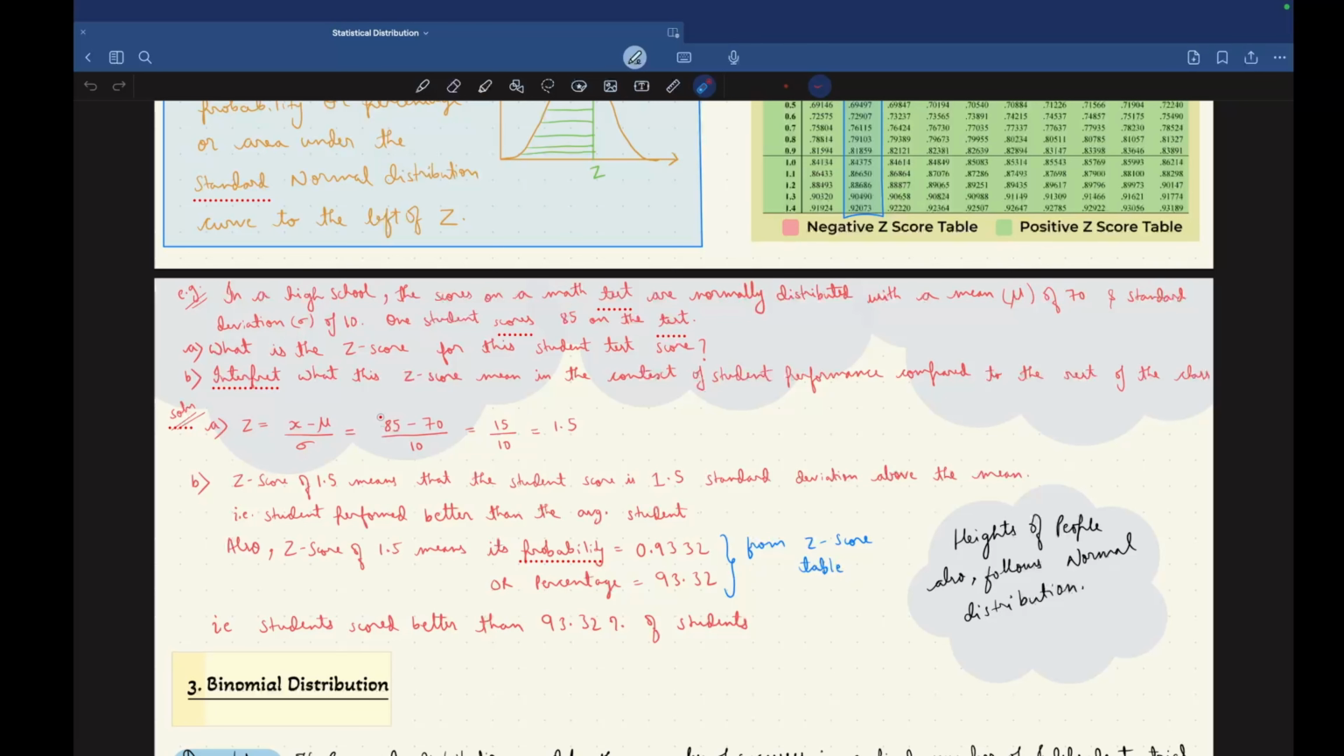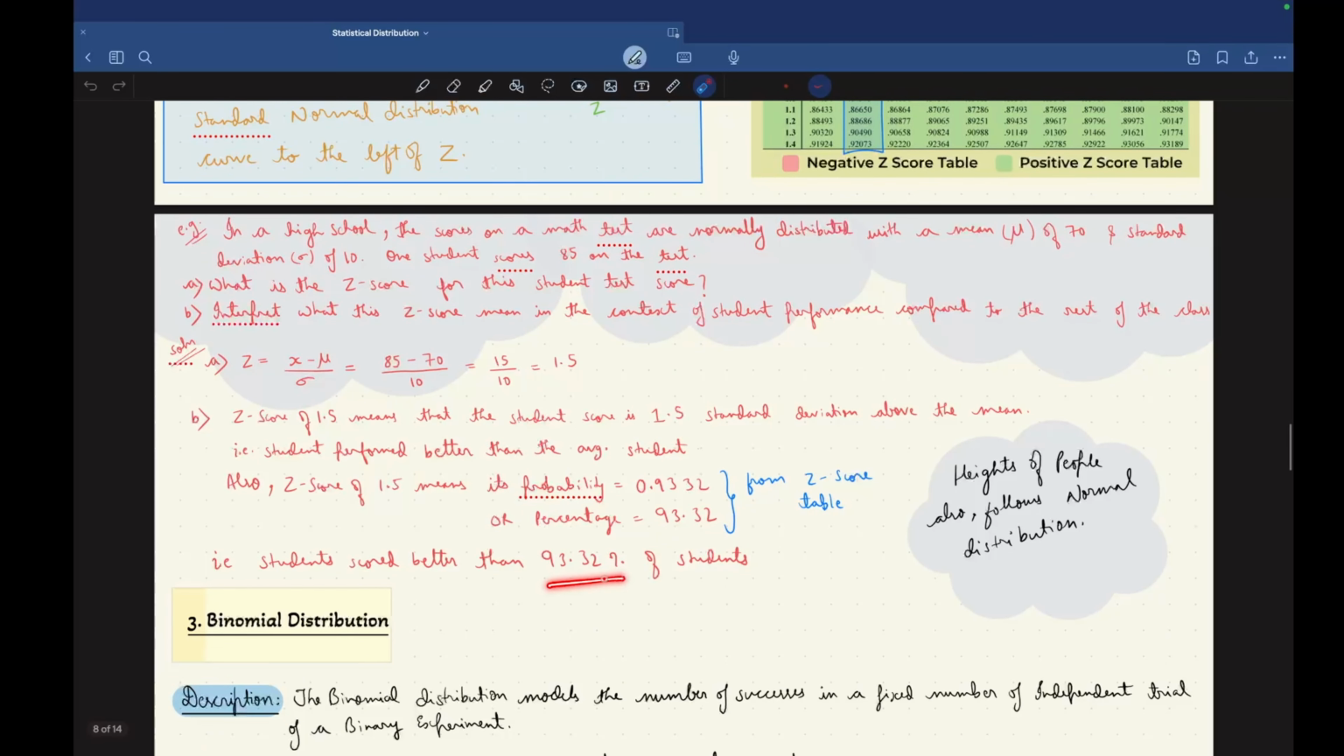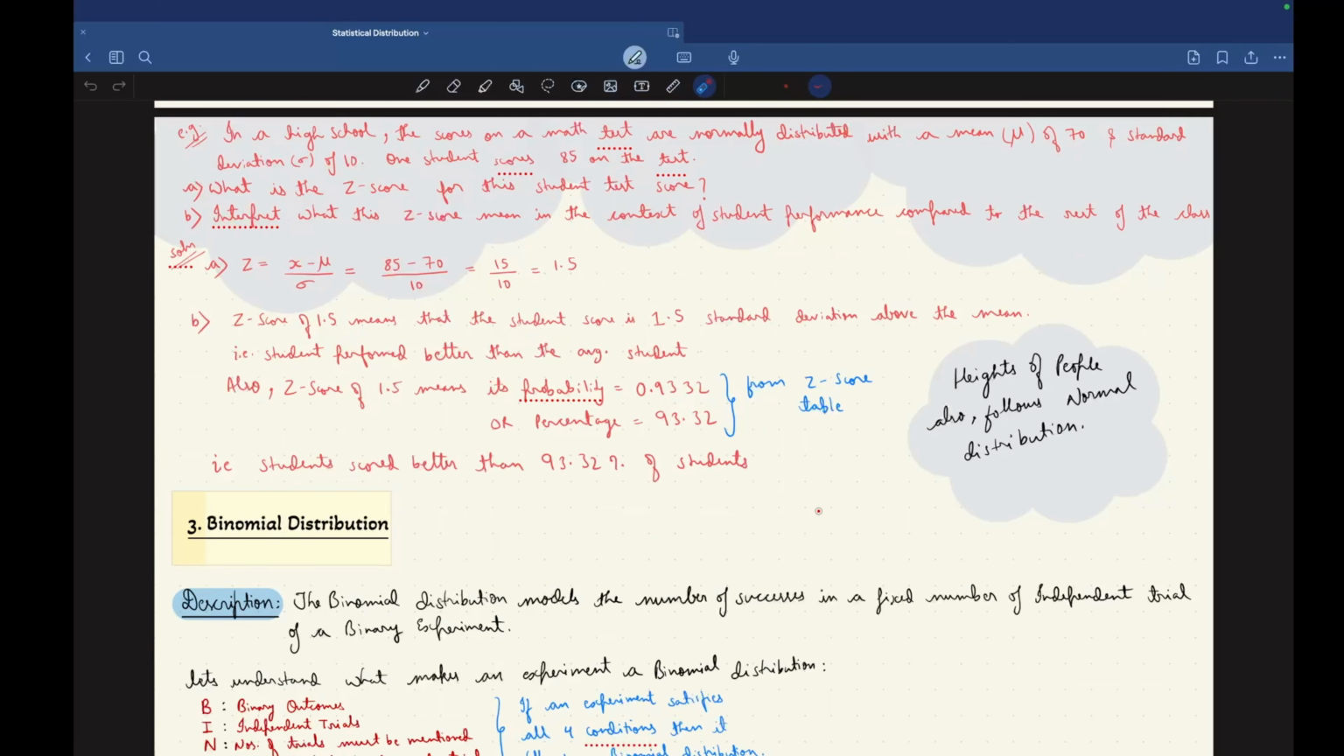Now we want to find the probability, or percentage. So for a z score of 1.5, after looking at the chart, you will get a probability equal to 0.9332, or in percentage it is 93.32. So this means the student scored better than 93.32 percent of students. This is what is meant by this percentage: the student scored better than 93.32 percent of students present in the classroom.